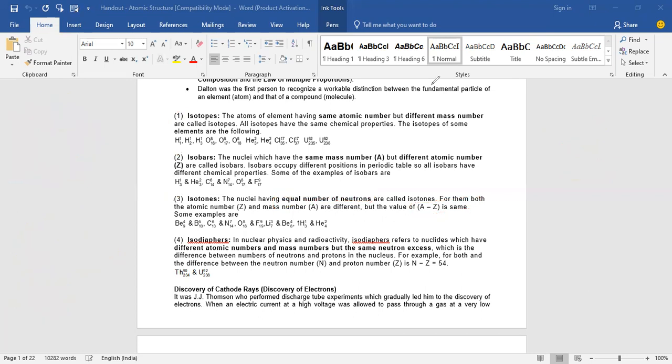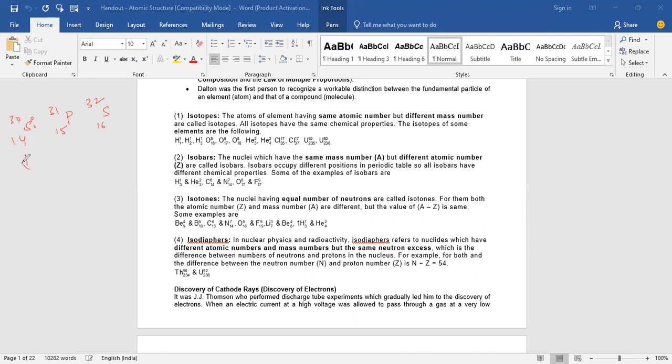Yes, sir. See, if you take silicon, atomic number is 14. Phosphorus, atomic number is 15. And the sulfur, atomic number is 16, right? Mass numbers 32, 31, and 30.